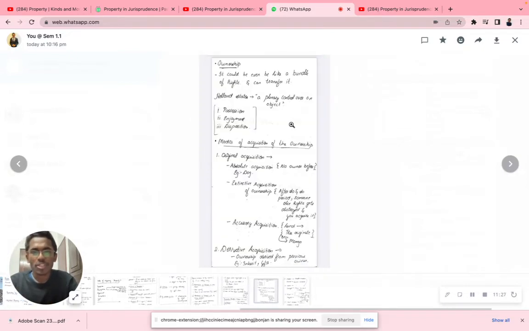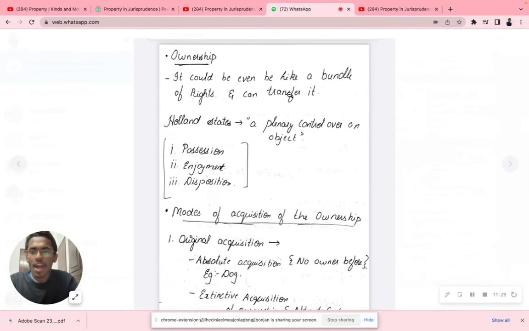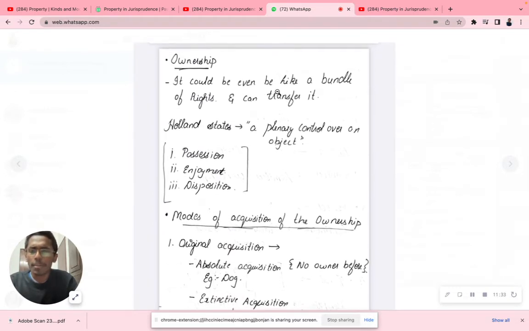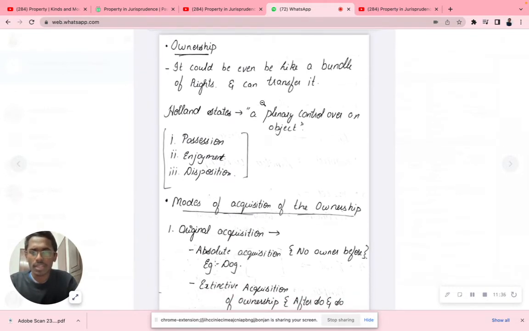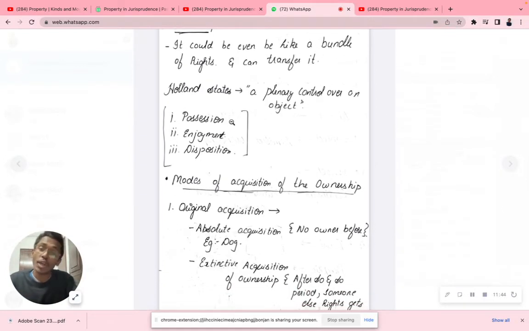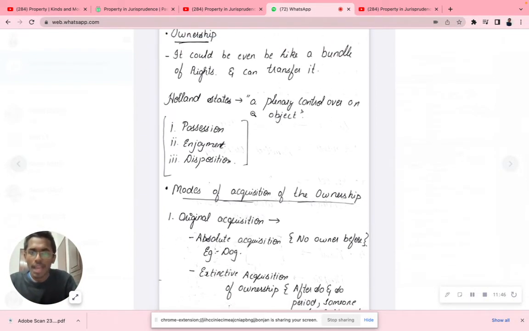Let's discuss ownership here. After this, it's done. All right, what is ownership? Ownership could even be like a bundle of rights, and I can transfer it. So ownership can be a combination of three important things. It could be possession, enjoyment, and disposition. Don't worry, I'll explain to you.